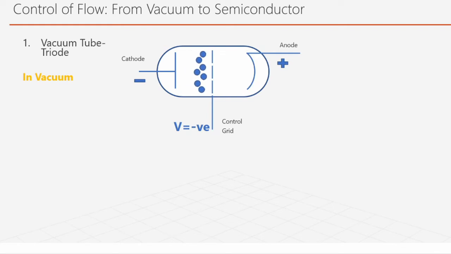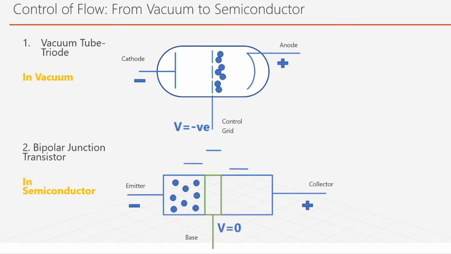But we need a vacuum, and in a vacuum there is really not much. Vacuum is empty, so there is no hindrance to the electrons as such. So then we need to make electrons flow through metals.